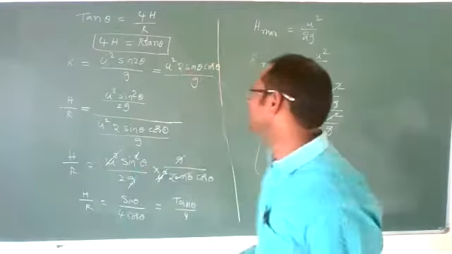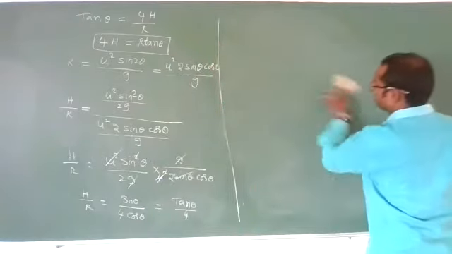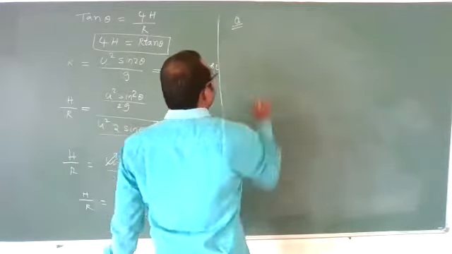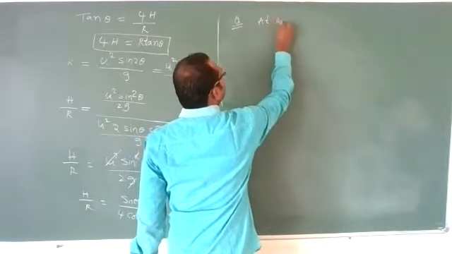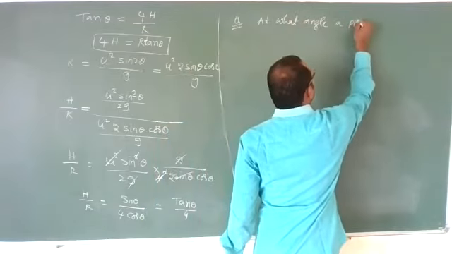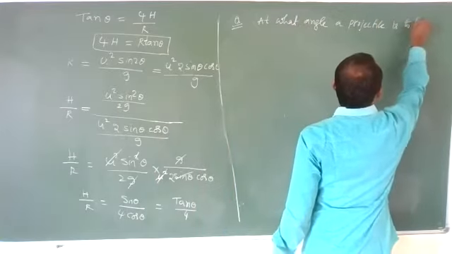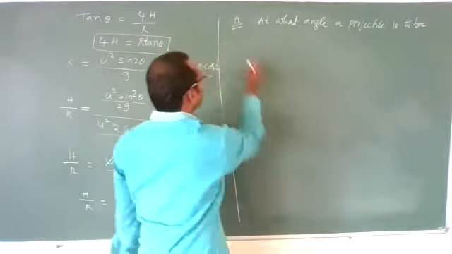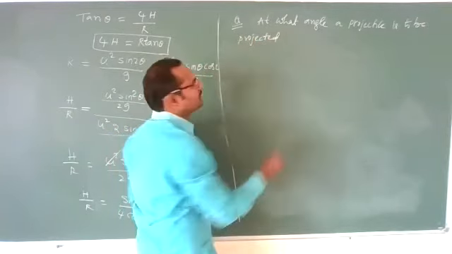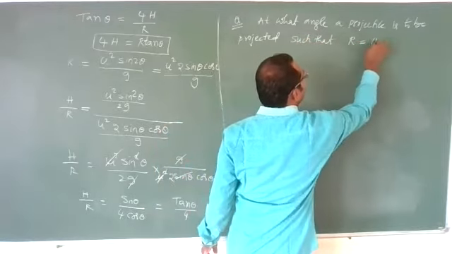One more question they may ask you. Now I am going to give you the question. See, this question is important. At what angle should a projectile be projected, meaning thrown, such that range is equal to height?